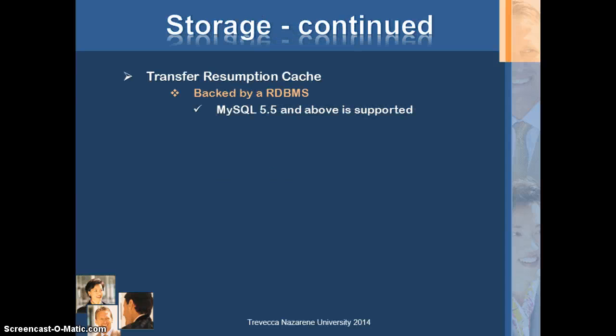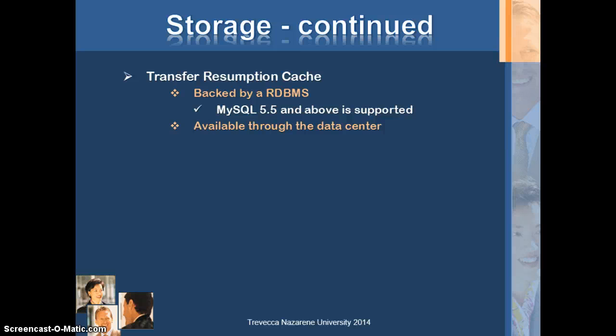The next component in the storage system is the transfer resumption cache. It is backed by an RDBMS, MySQL 5.5, and above are supported. MySQL is an open source relational database management system, which is currently the second most used system.